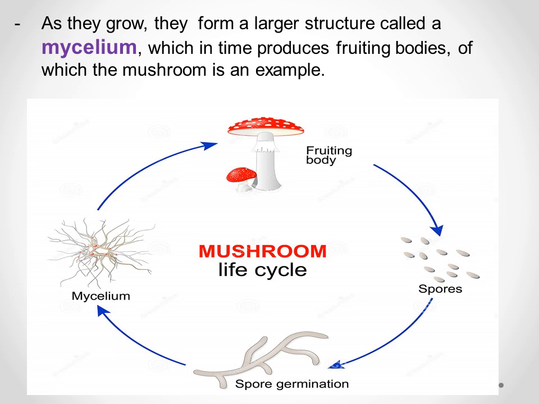This hypha starts to eat anything around it, undigested. Then after that, a lot of hyphae grow. As they grow, they form a larger structure called a mycelium. In time, this mycelium produces fruiting bodies, of which the mushroom is an example. Okay?